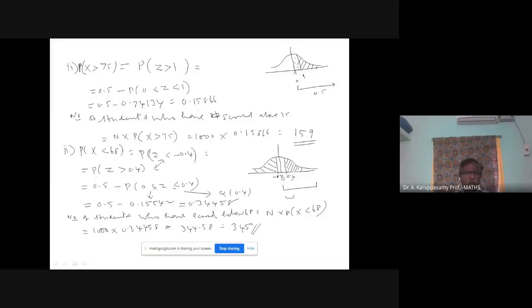So the number of students who have scored below 68 is 345 students. So instead of 68, 75, any number may be given, we can easily process the problem.